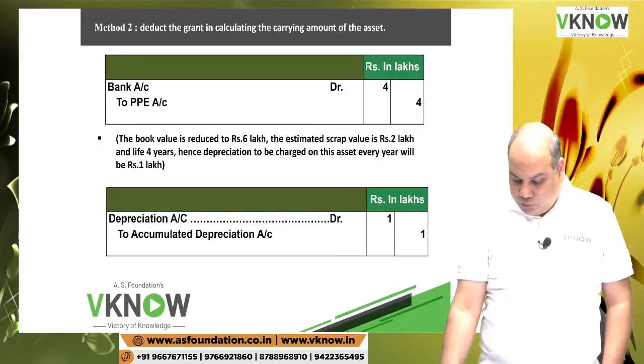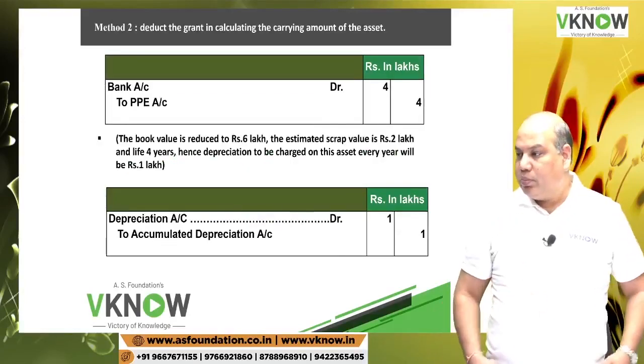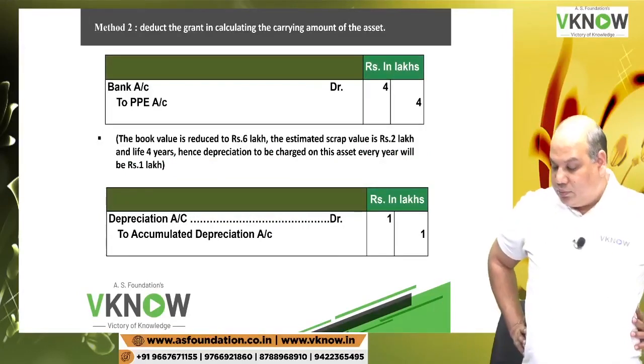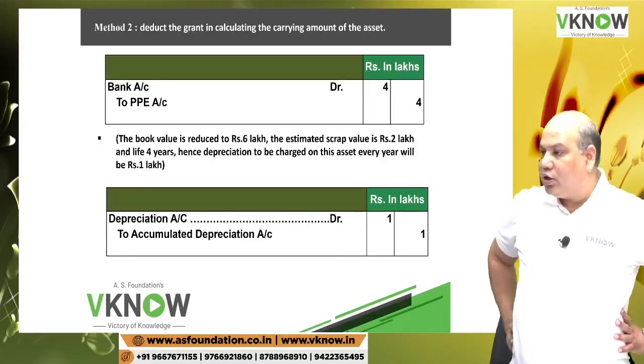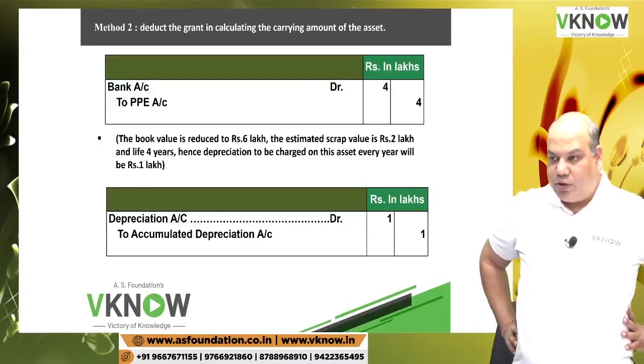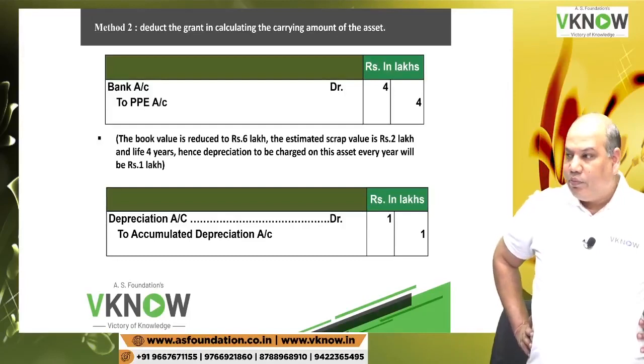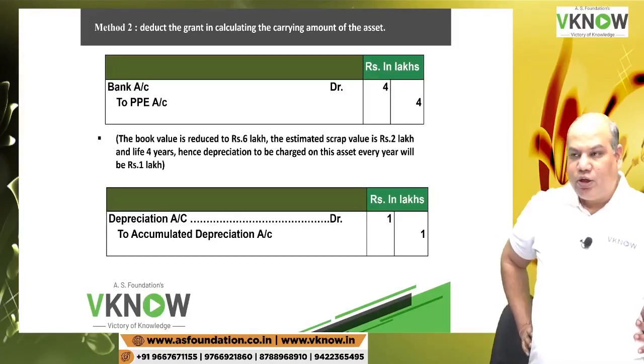Then we'll go to method 2. Method 2 is called deduct the grant in calculating the carrying amount of the asset.